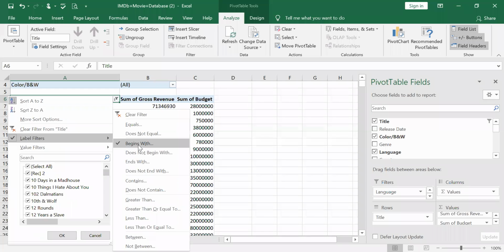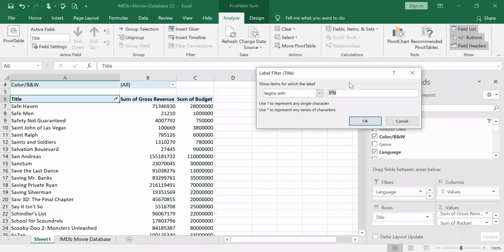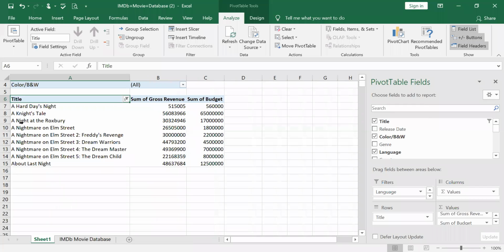Another one, instead of between letters, I can also give, for example, say it starts with A, and I give an asterisk, and then I just give another word like night. So that will give me all movies that start with A, but somewhere in the movie name it contains a word called night. So this is with